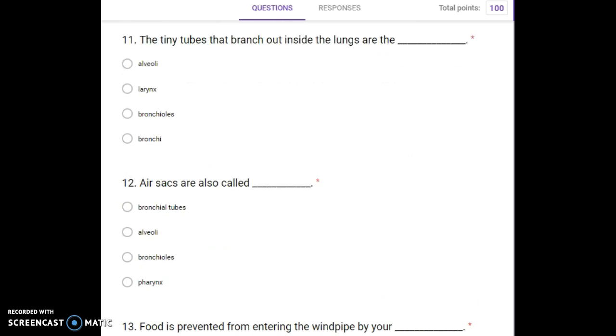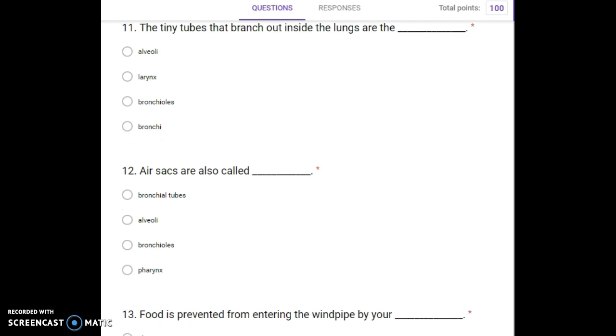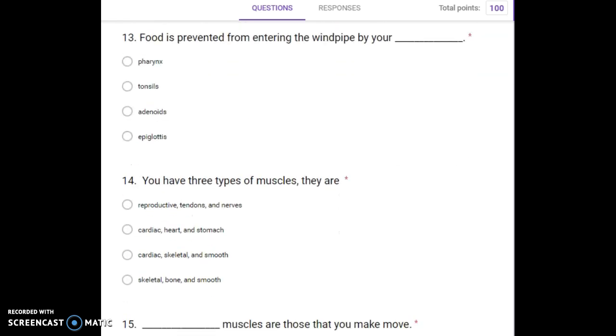Number 11. The tiny tubes that branch out inside the lungs are the blank. Alveoli, larynx, bronchioles, bronchi. Number 12. Air sacs are also called blank. Bronchial tubes, alveoli, bronchioles, pharynx. Number 13. Food is prevented from entering the windpipe by your blank. Pharynx, tonsils, adenoids, epiglottis.